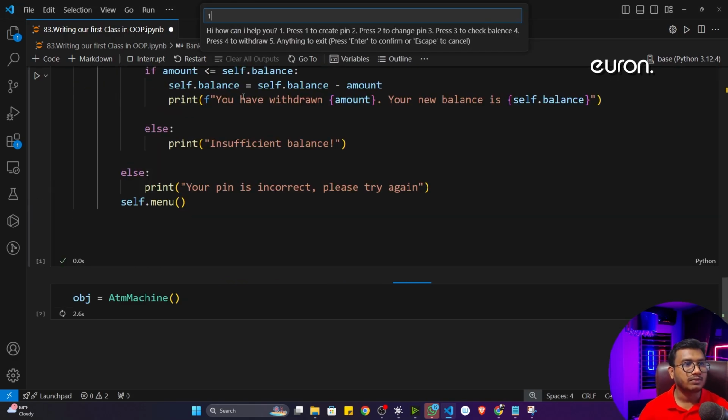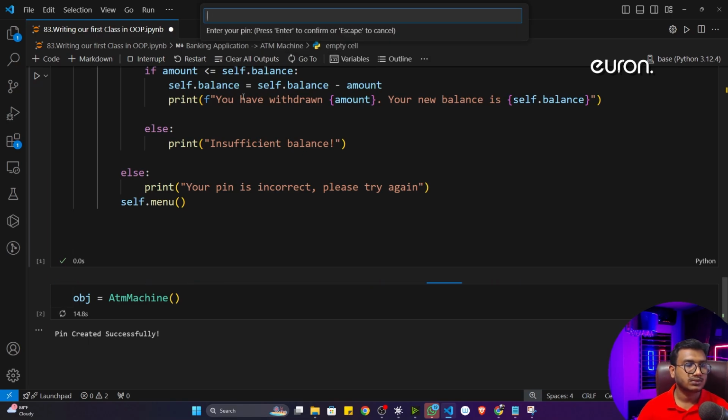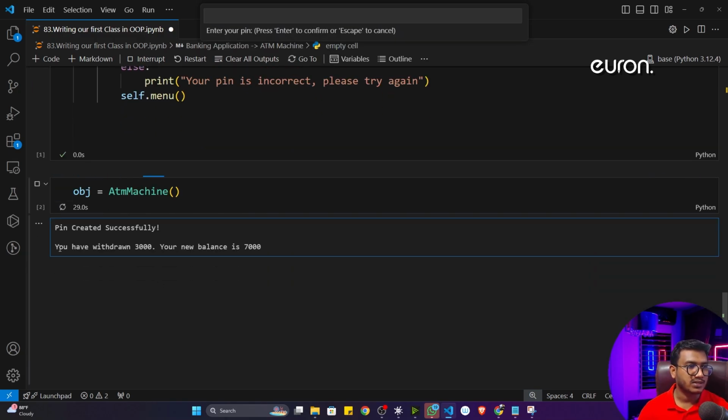Let's say I want to create a pin 1 1 2 3, balance let's say 10,000 rupees. Done. Now let's say I want to withdraw, so I'll give 4 and let's say the pin 1 2 3. Let's say the amount I want to withdraw is 3,000. If I hit enter, see, it is giving me you have withdrawn 3,000 and your current balance is 7,000. Okay, that means it's working fine. Now let me stop the execution.